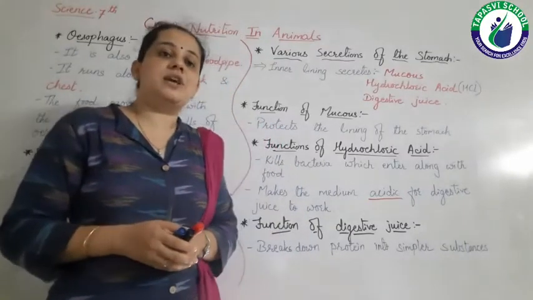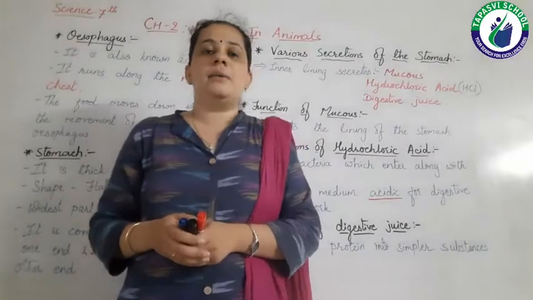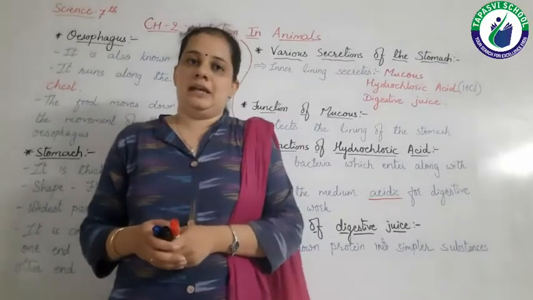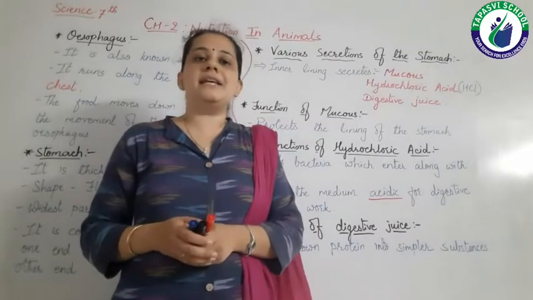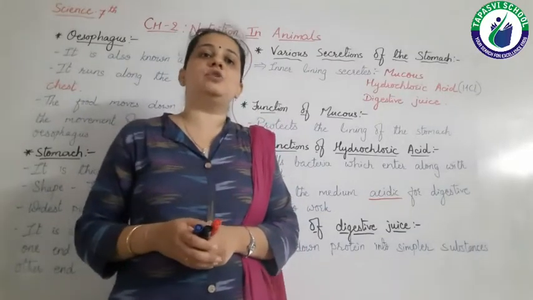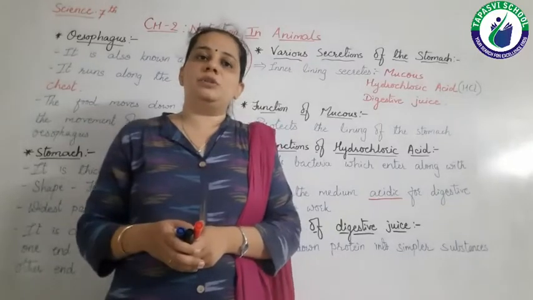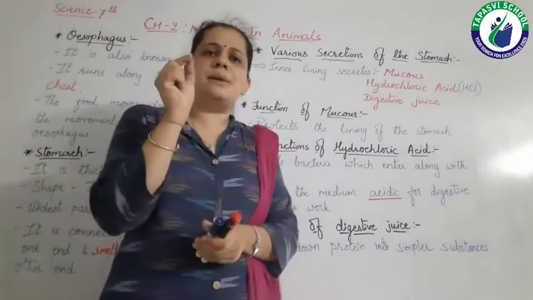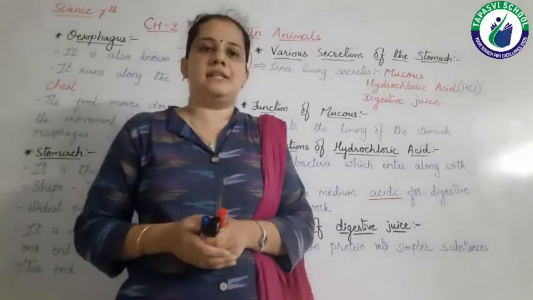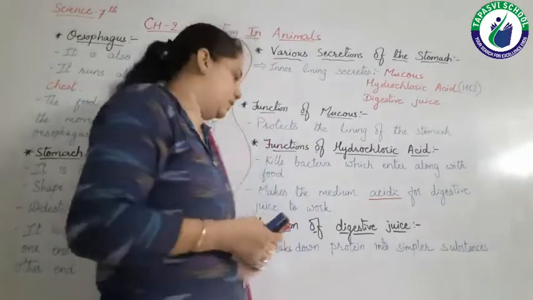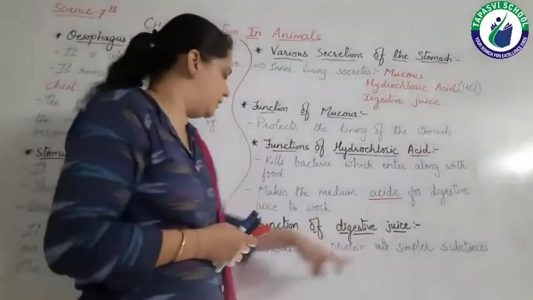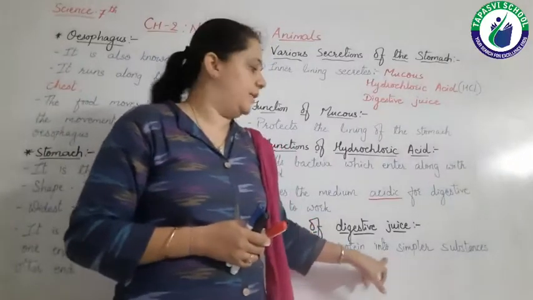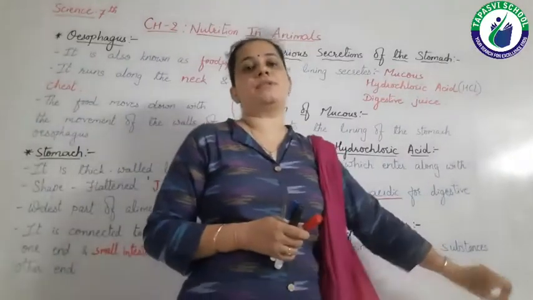Starch gets converted into sugar by saliva, which is produced by the salivary glands. So as starch gets converted into sugar in the mouth, in our stomach, proteins get converted into simpler, smaller substances. The digestive juice will break down the proteins present in our food into simpler substances.